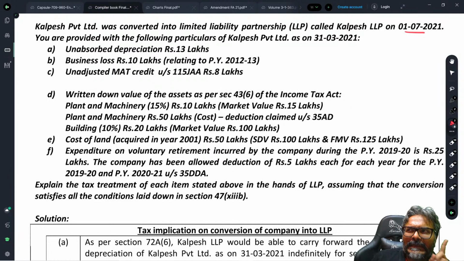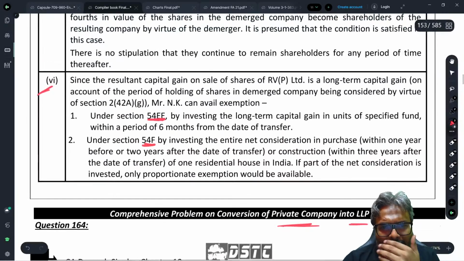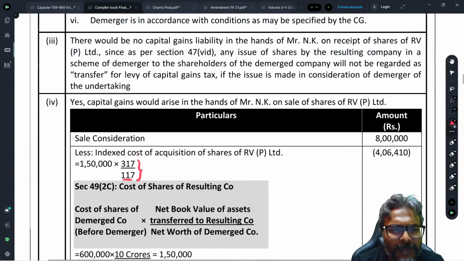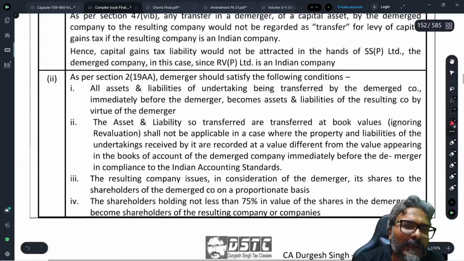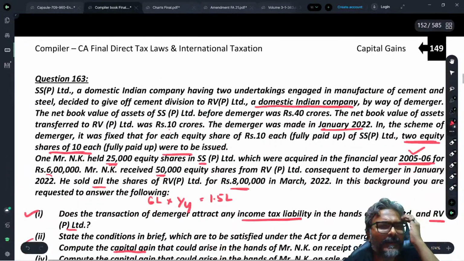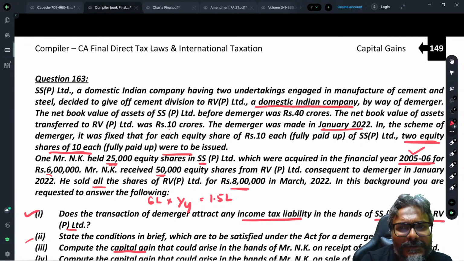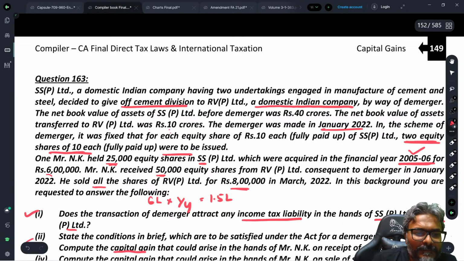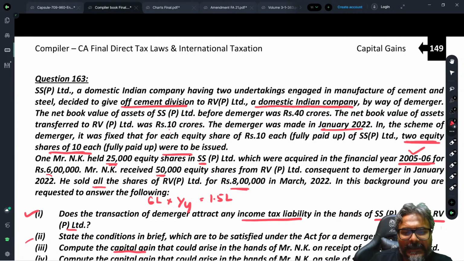In the case of demerger only, be careful, students. The previous case. So only one very important point that they should have targeted in this question. In the case of demerger, they could have given what was the loss of the cement division. Because it is a cement division of SS Private Limited which has been transferred in a demerger to RV Private Limited, and now that RV Private Limited is a resulting company.